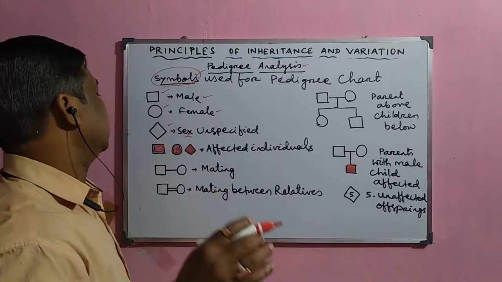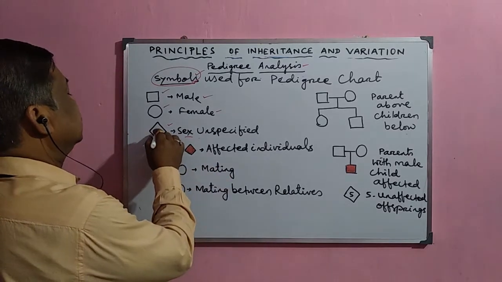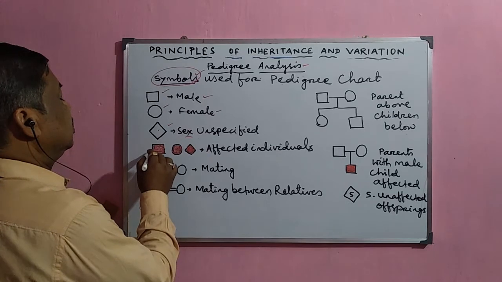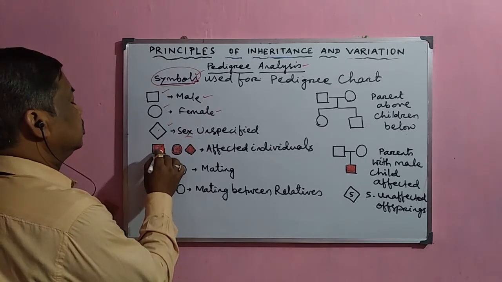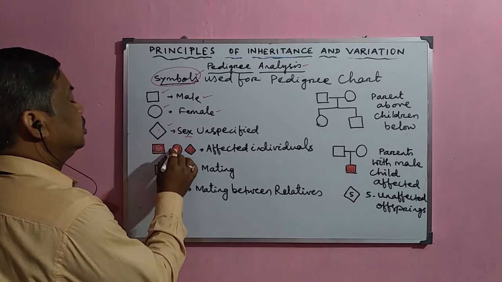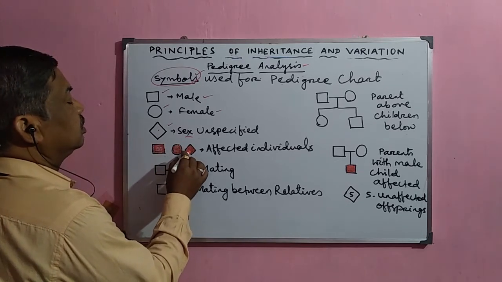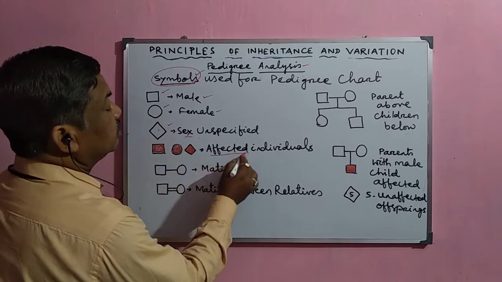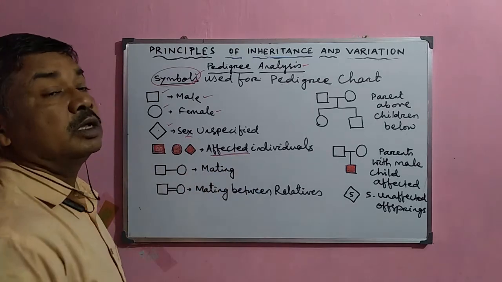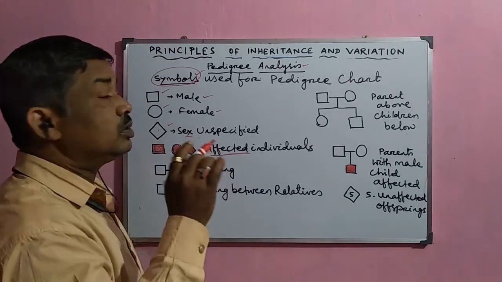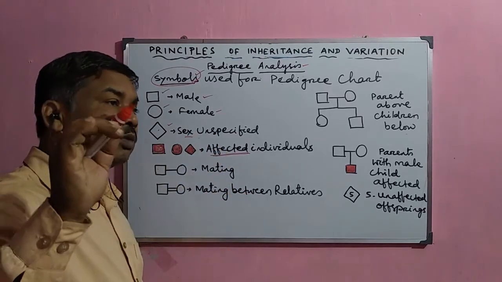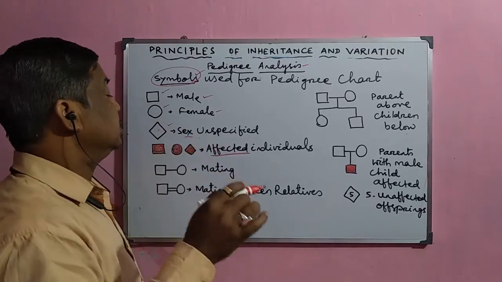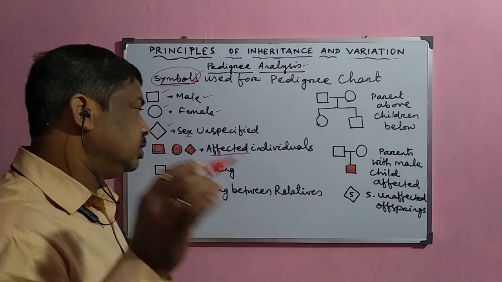Now, if color is there inside the square, the circle or the diamond, then it indicates the affected individual. That means the individual having the defective gene, who normally suffers from that particular disease, is called the affected individual.